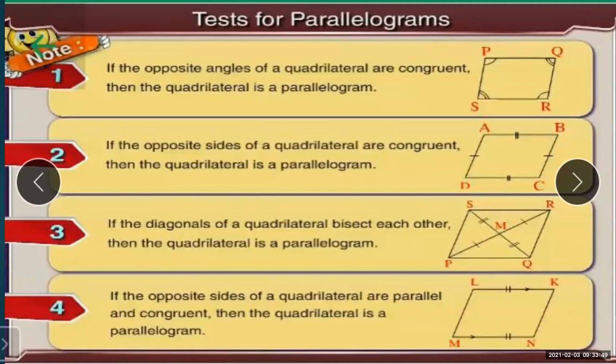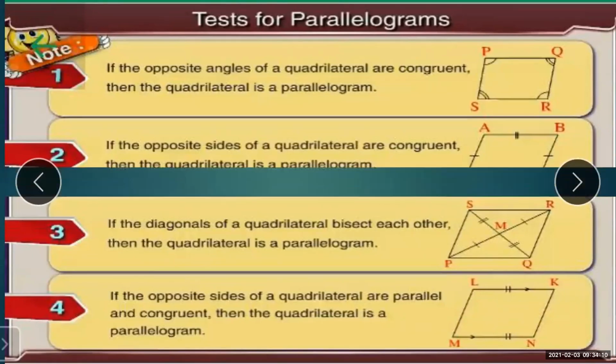LK is congruent to MN. So if these two conditions are satisfied, then you can say that the given quadrilateral is a parallelogram. Okay. So this test and the properties, students, are very, very important for solving the sums.